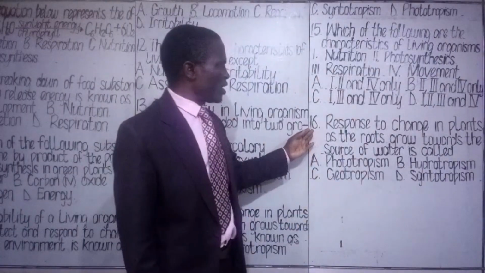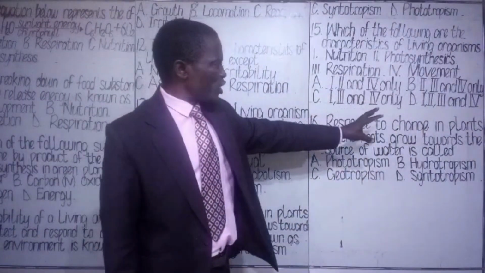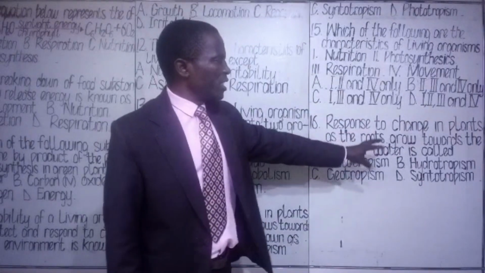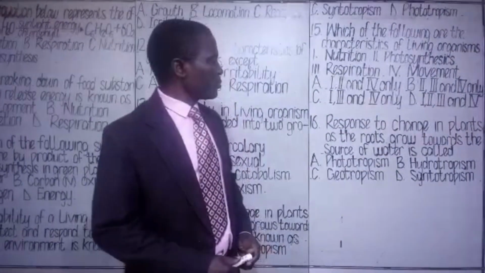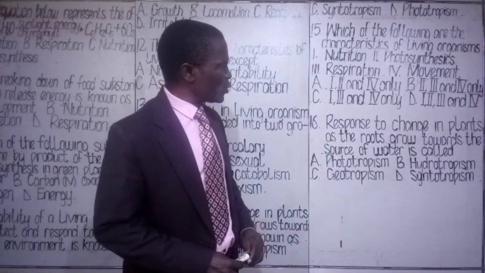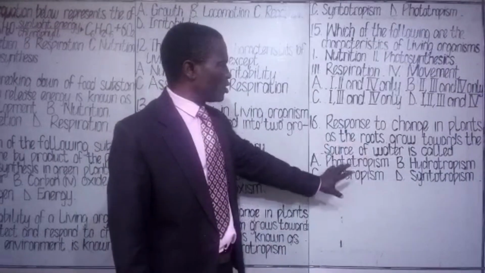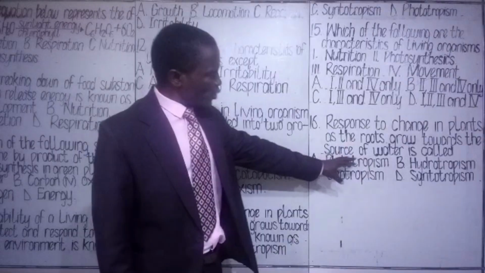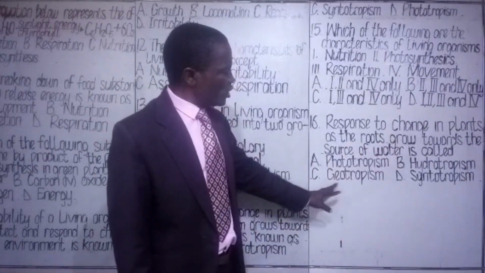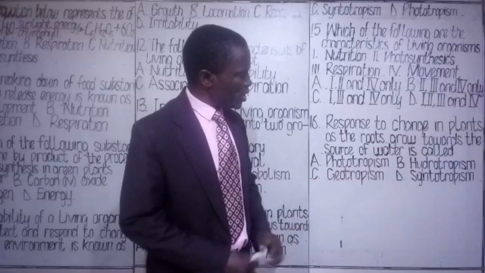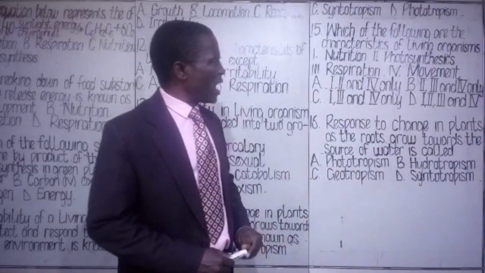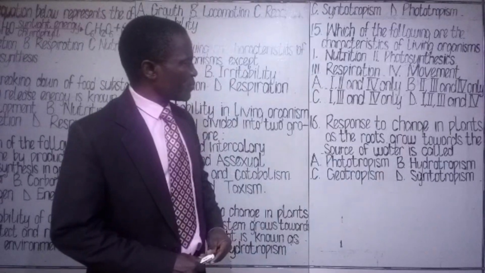Class assessment 16. Response to change in plants as the root grow towards the source of water is called dash. A, phototropism. B, hydrotropism. C, geotropism. D, syntotropism. So you choose the most appropriate option out of that.